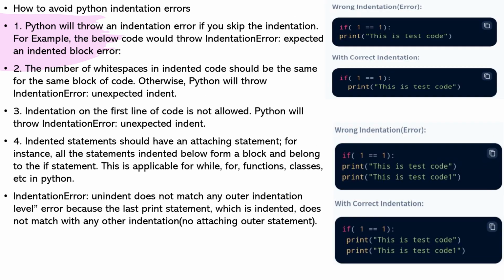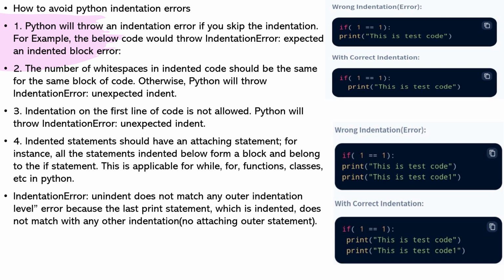Now let us take a look at some points to avoid Python indentation errors. Python will throw an indentation error if you skip the indentation. For example, the below code would throw an indentation expected and indented block error. The number of white spaces in indented code should be the same for the same block of code. Otherwise, Python will throw an indentation error.